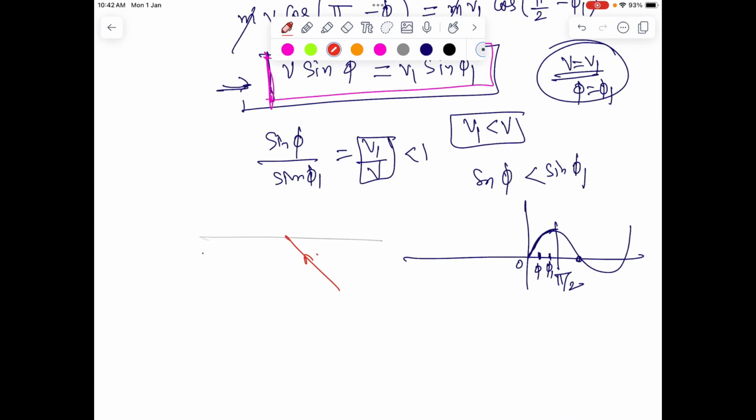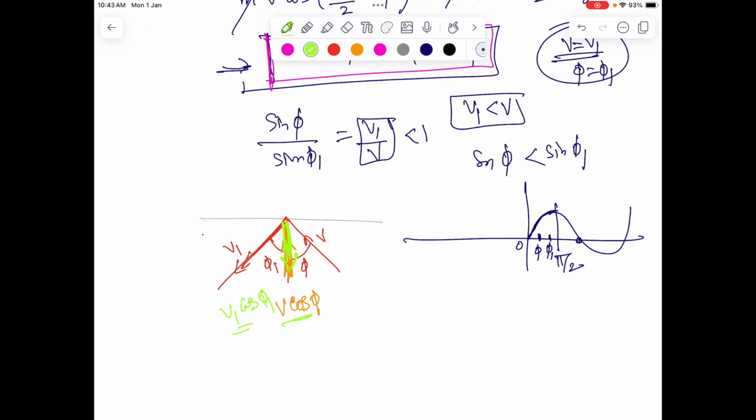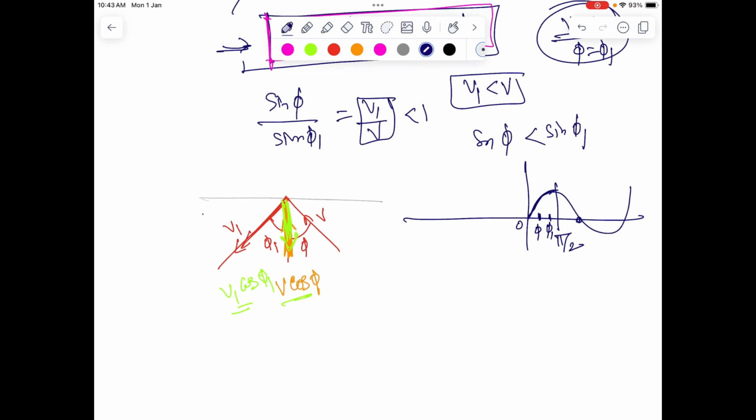If we draw the surface, this was the velocity v with an angle phi, and it came out with the velocity v1 with an angle phi 1. Now clearly we can see the velocity of approach in the first case is v cos phi, and the velocity at which the ball has emerged from the surface, that component, is v1 cos phi 1. Now v cos phi and v1 cos phi 1 must be different because the velocity suffers a change because of energy dissipation.